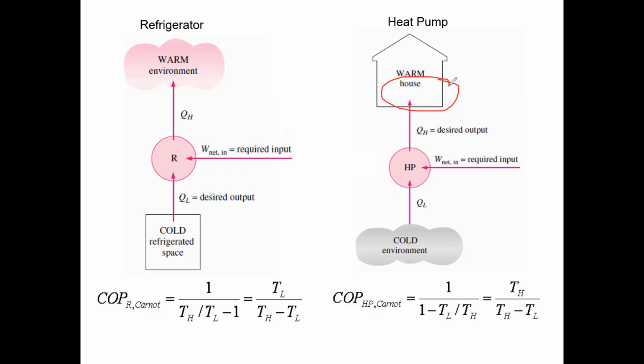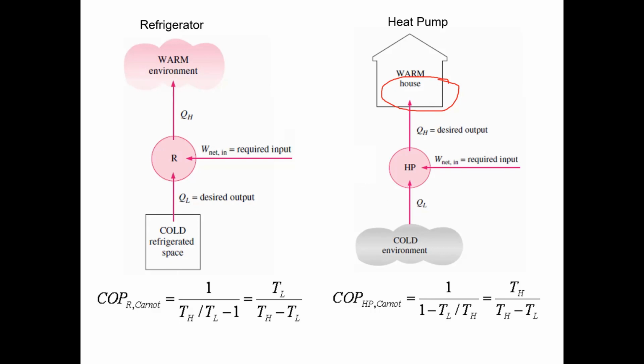This is called a heat pump. That is the major difference between a refrigerator and heat pump. In a refrigerator, we are continuously extracting heat from the low temperatures and sending it to the atmospheric conditions. In a heat pump, we are taking the heat from the atmosphere and continuously sending it to the warm house. So that is the difference between refrigerator and heat pump.